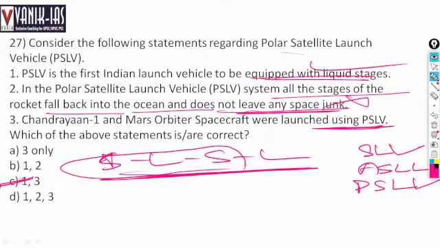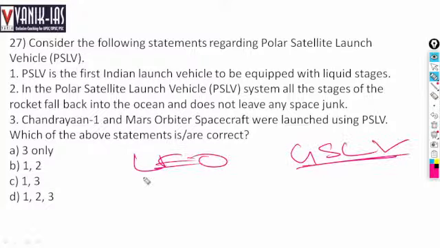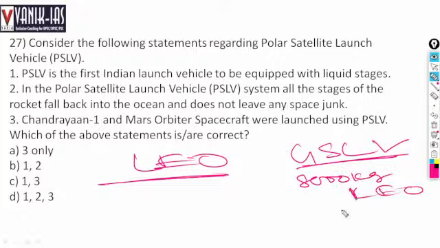See, the capacity of PSLV is less as compared to GSLV. PSLV is primarily used for low Earth orbit. GSLV is used for geosynchronous orbit. GSLV can take around 8,000 kg to low Earth orbit and 4,000 kg to geosynchronous orbit.